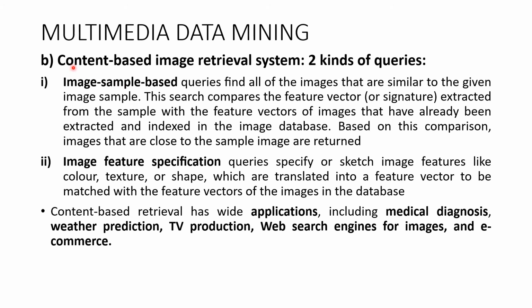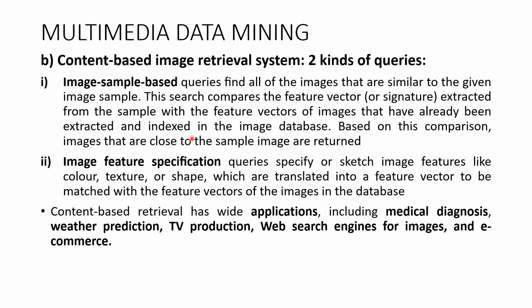Coming to the second one, content based image retrieval. Here you have two kinds of queries. One is image sample based and another one is image feature specification. Image sample based queries find all the images that are similar to the given image sample. What do you mean by this? For example, this search compares the feature vector or signature extracted from the sample with the feature vectors of images that have already been extracted and indexed in the image database. All of you know about training data and test data.